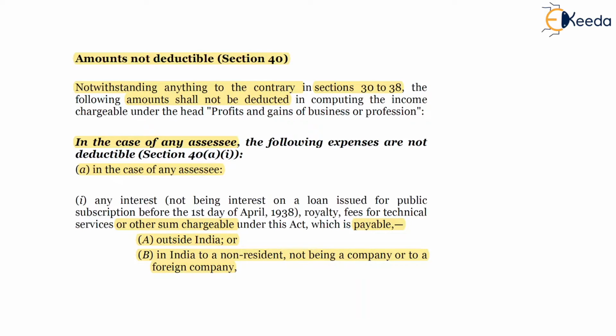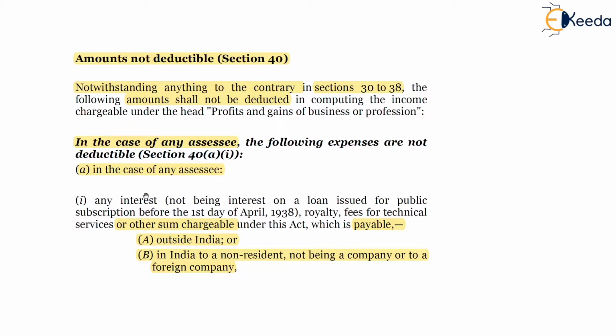If taxes are deducted but paid by the SSC payer after the filing of the return of income of the SSC payer, then deduction will be allowed in the subsequent previous year. And if taxes are neither deducted nor paid, then no expenditure deduction will be allowed to the SSC.